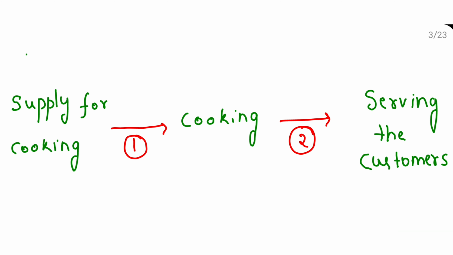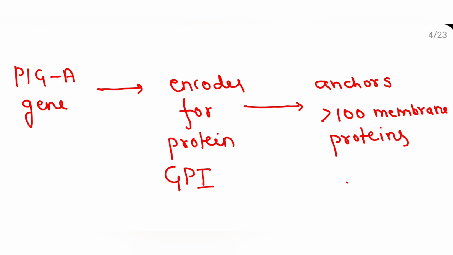Before that, I want to give a small example. In a hotel, how the hotel runs: they get all the ingredients or supplies for cooking. Then the chef cooks. Then finally it is served to the customer. So why am I telling you this? Because to know the pathogenesis or pathophysiology behind paroxysmal nocturnal hemoglobinuria, or PNH, you need to know something about this.